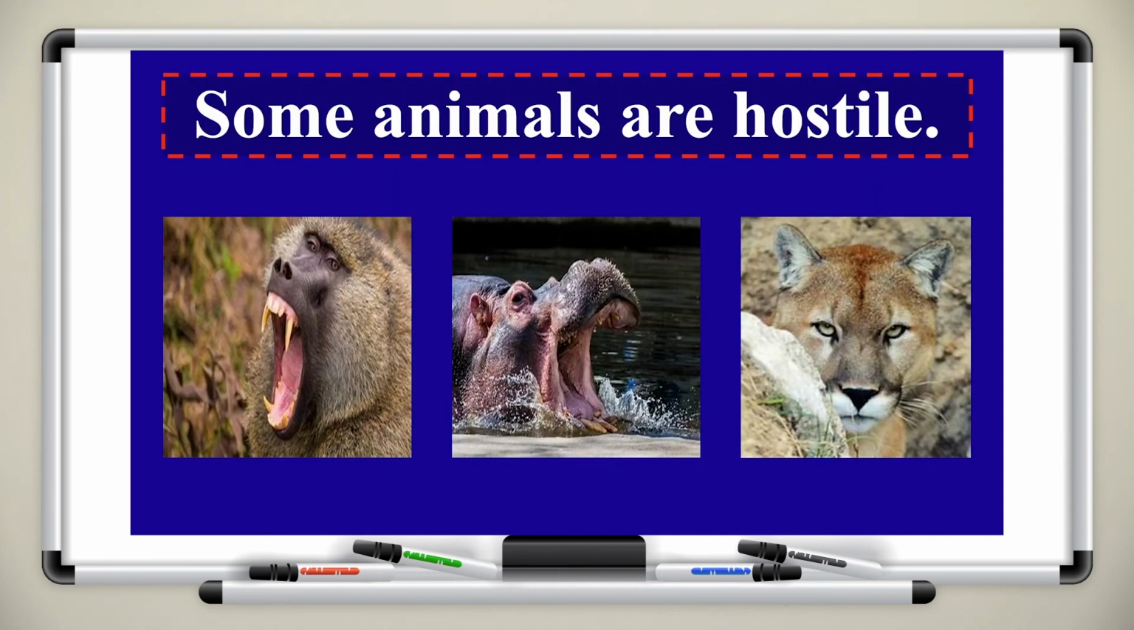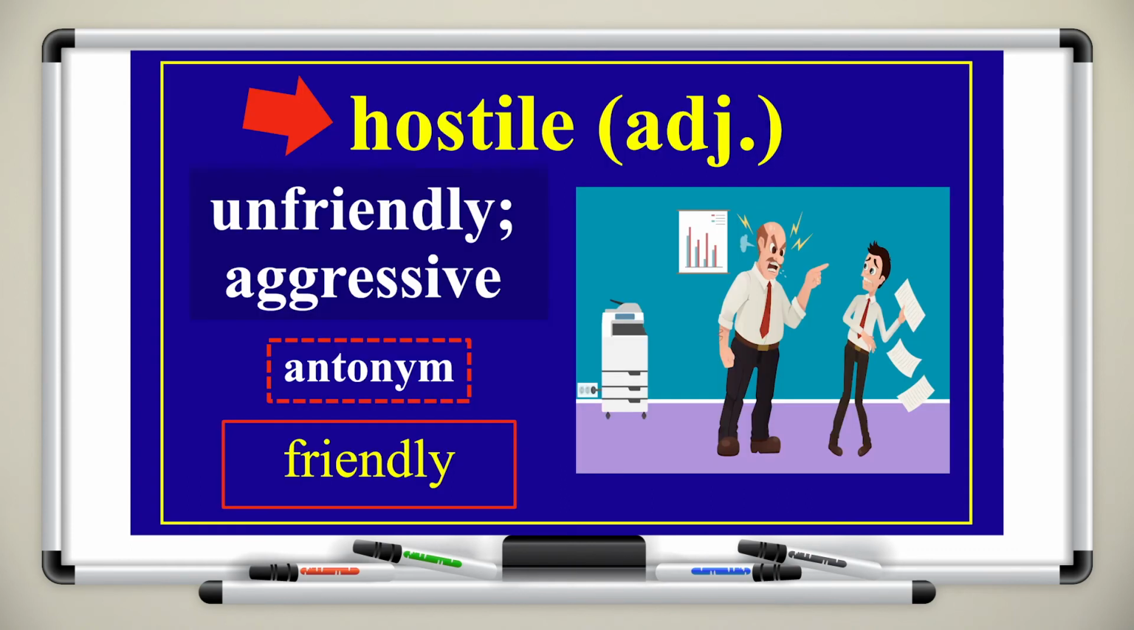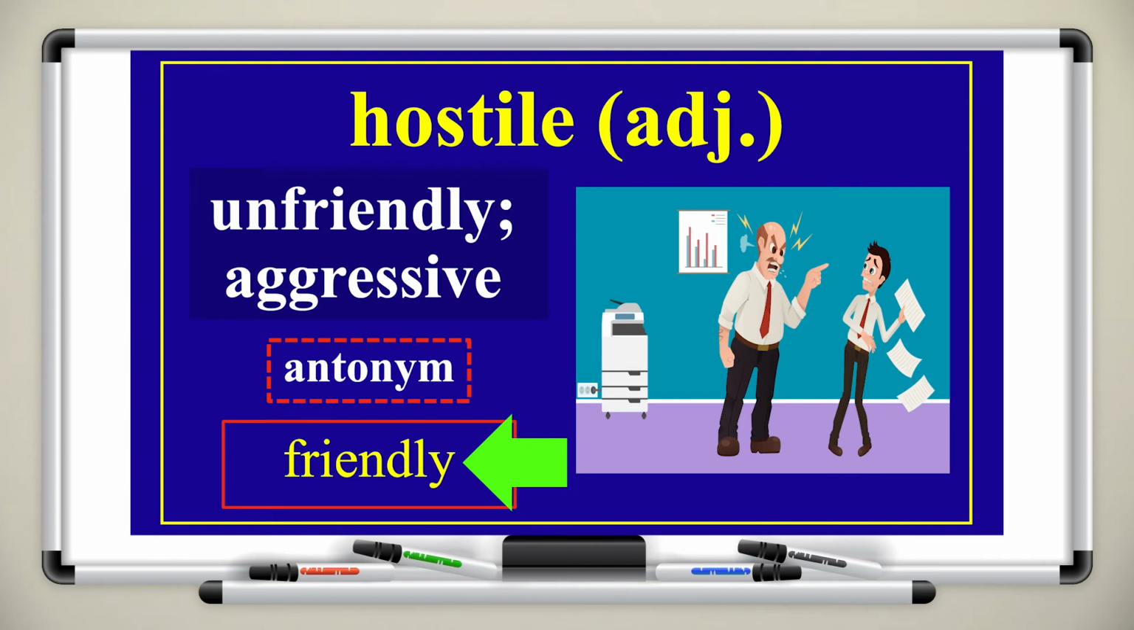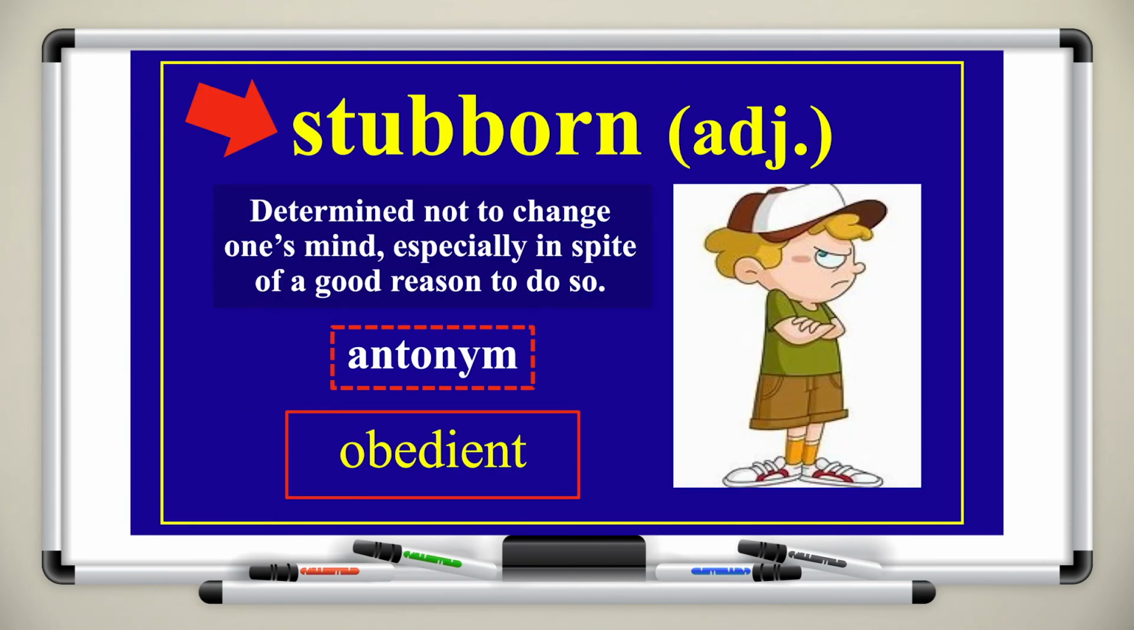However, when it comes to other animals, some of them are hostile. Hostile is an adjective, and it means unfriendly or aggressive. The opposite of hostile is friendly. The next item is stubborn, an adjective. It means determined not to change one's mind, especially in spite of a good reason to do so. The opposite of stubborn is obedient.